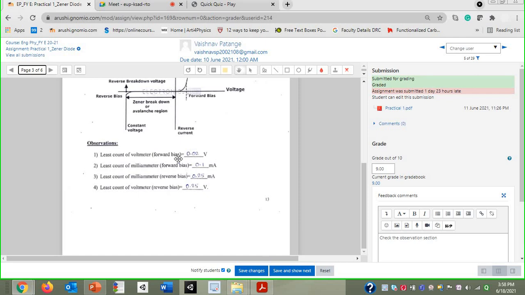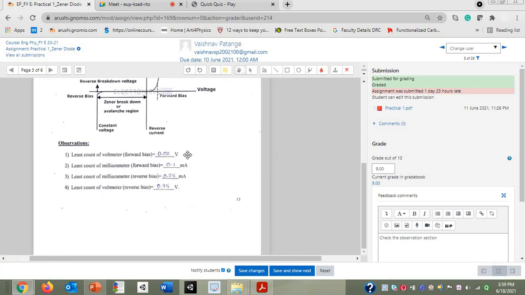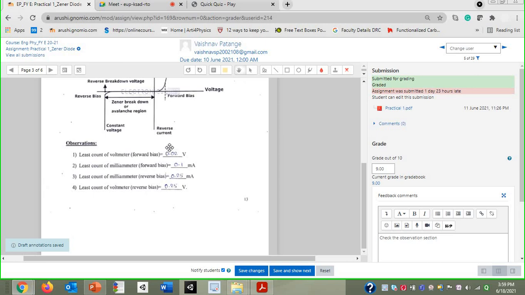Okay, so basically what we have calculated, if the images are not with you, I'll share the images separately. Whatever least count is provided for the voltmeter in forward bias is correct. But for both the milliammeters, the least count was 0.25 milliampere. And the least count of the voltmeter in the reverse bias was 0.2 volt.